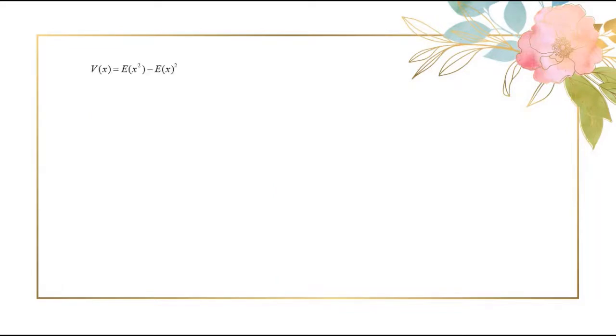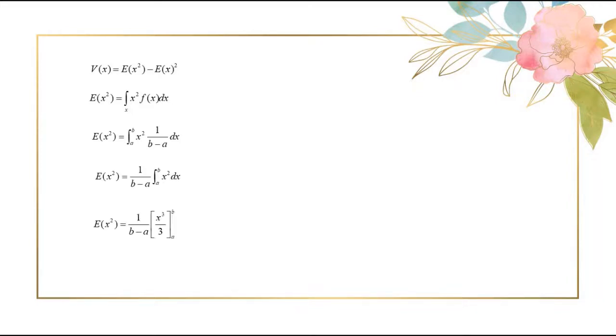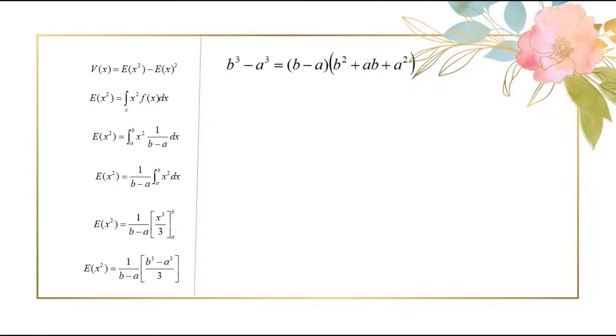Now let us find out the variance. This is the formula. Now we have to find only E of x squared. E of x squared is the integral of x squared into f(x). Substitute the limits of x as a to b. Put f(x) as 1/(b − a). Since 1/(b − a) is constant, integrate only x squared, which is x cubed by 3. Apply the limits. We know b cubed minus a cubed is nothing but (b − a)(b squared + ab + a squared).